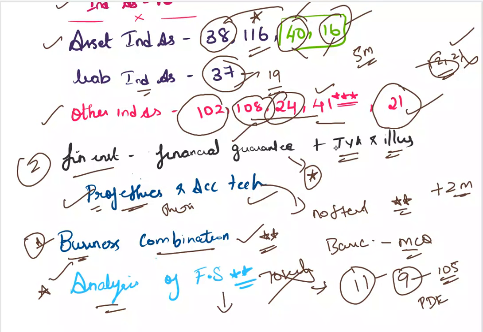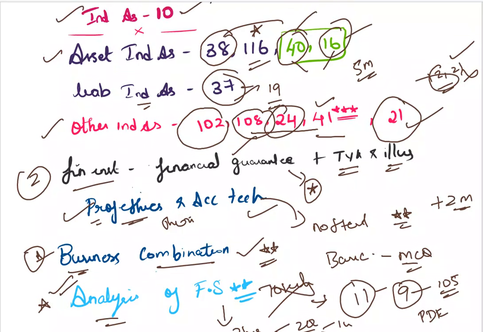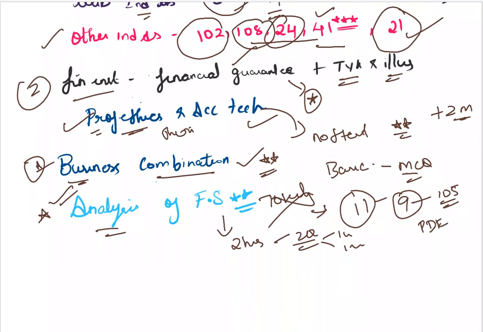Ideally, analysis of FS requires 2 hours, for 2 big questions, each 1 hour. You spend 1 hour on each and you will be done with analysis of FS. Because there can be a situation where the other questions may be tested. As I said, 105 may be tested again. So we don't know which area is going to be tested. So we'll be prepared in all the zones.